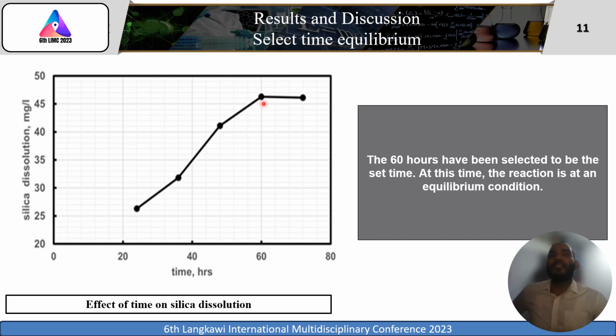until we reach 60 hours. This is the time equilibrium. So after this time, no more silica will dissolve and react. That's why 60 hours has been selected as the set time. At this time, the reaction is at what is called equilibrium condition.